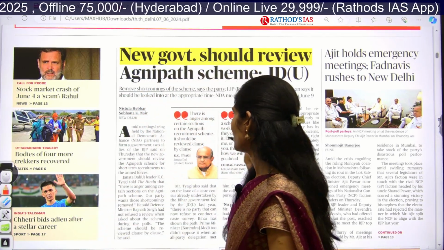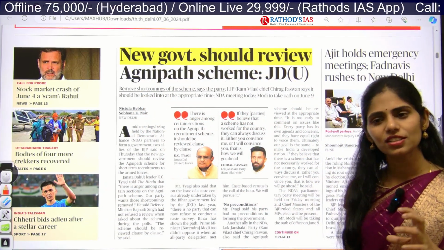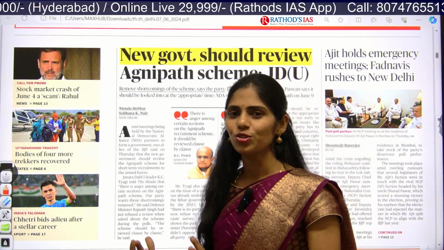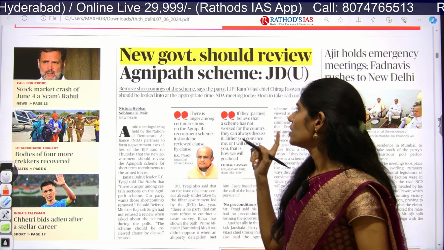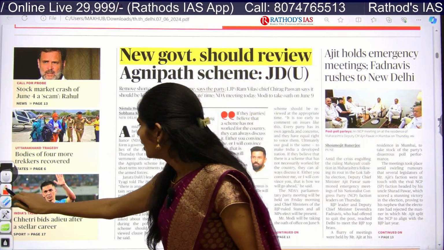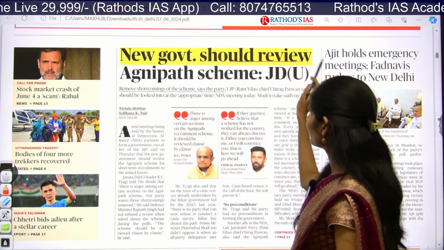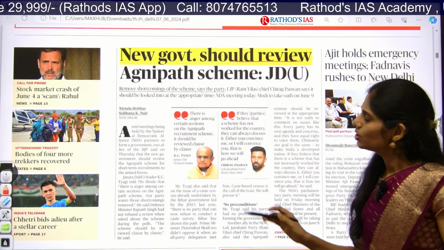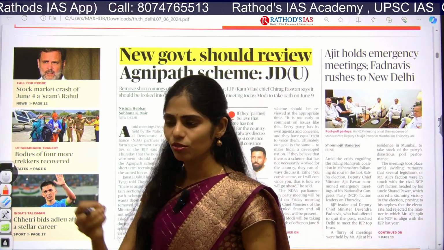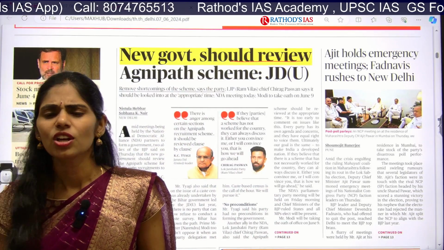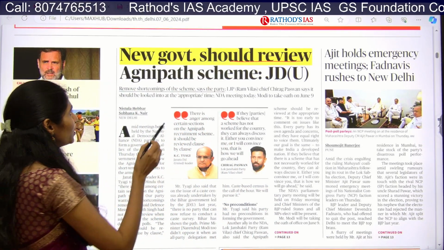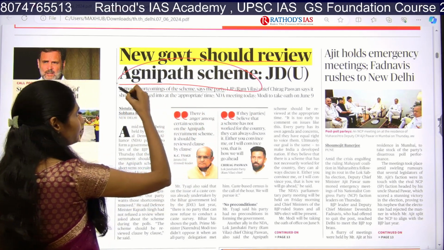So this is the front page. Most of the articles are somewhat relevant to our examination today, so we are going to discuss those articles. The first important article from page 1 is "New government should review Agnipath scheme". We are not going to bother about what the past government did or what the new government is going to do. We are not at all bothered about the political thing, but we are bothered about this Agnipath scheme.